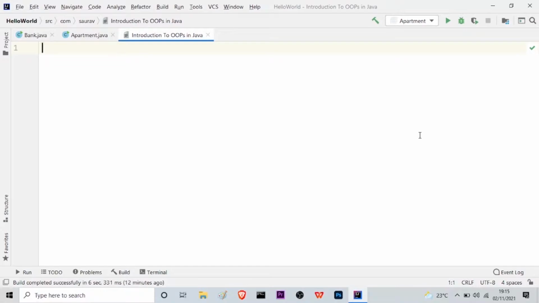So right now, the first question in our mind is what is OOPS, right? Object-oriented programming is a method used for implementing a program using classes and objects. We can also say that object-oriented programming is known as the core of Java.